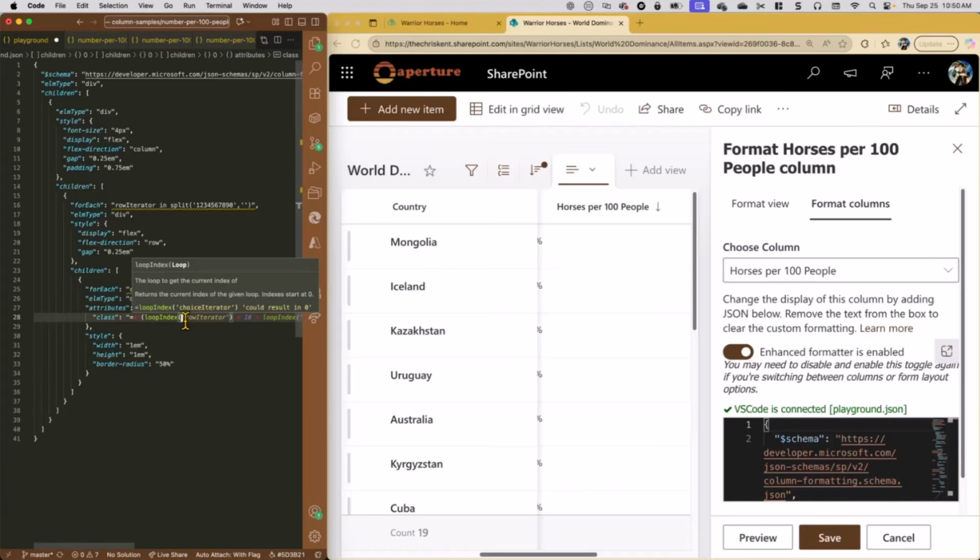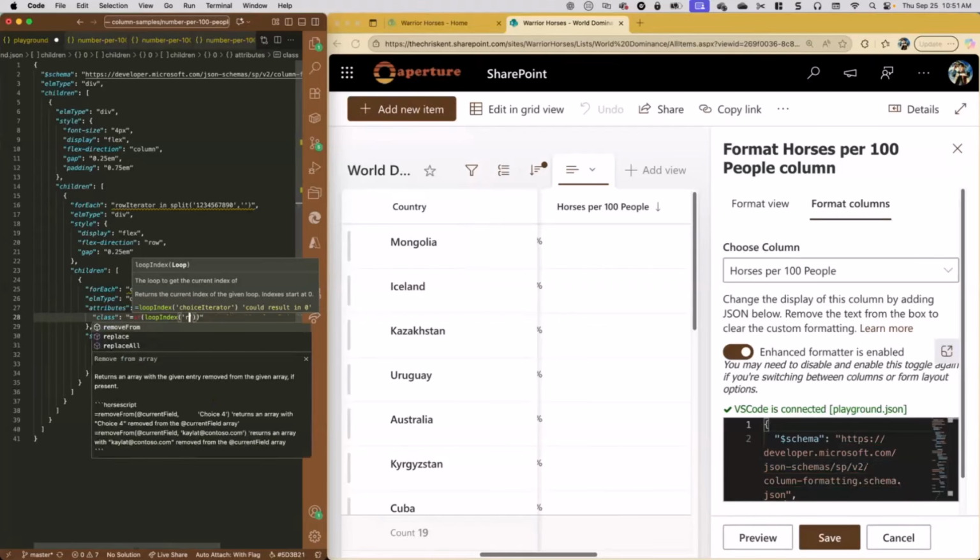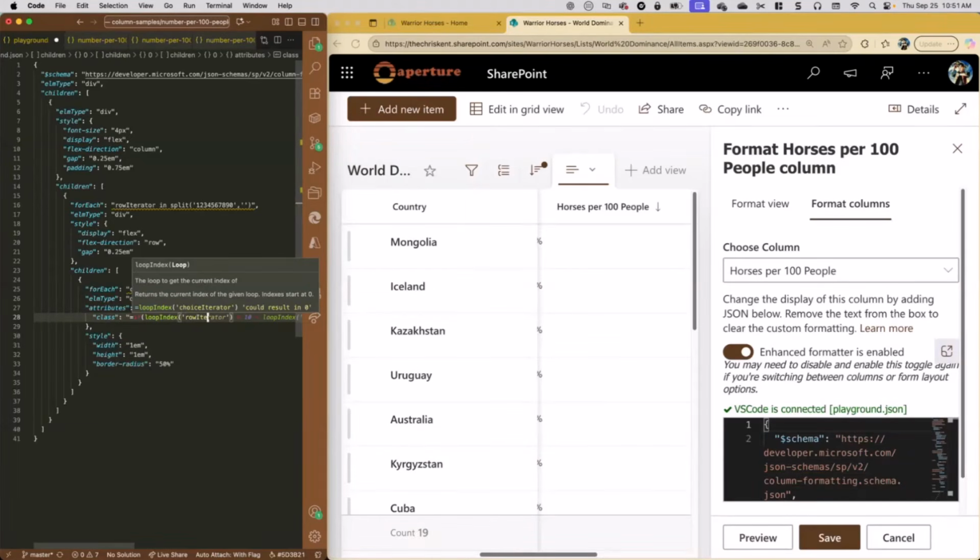You're going to know, oh, if I want to reference the iterator, I don't just write row iterator. I have to write it in single quotes, right? I don't write it in the field syntax, although I can write in the field syntax if I want the individual value. We'll go over that in a moment. All right, so let's just say how we calculate the dot we're in, right? We're going to get the row iterator. So that's the loop index. It's a zero-based index, right?